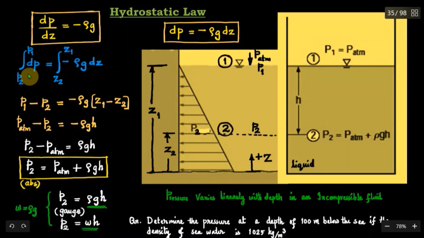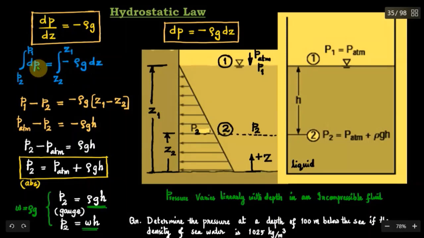Let us now integrate the expression. dP is equal to minus rho g into dz, and we are going to integrate over the limits P2 to P1 and Z2 to Z1. So integral dP over limits P2 to P1 is equal to integral of minus rho g into dz over the limits Z2 to Z1.